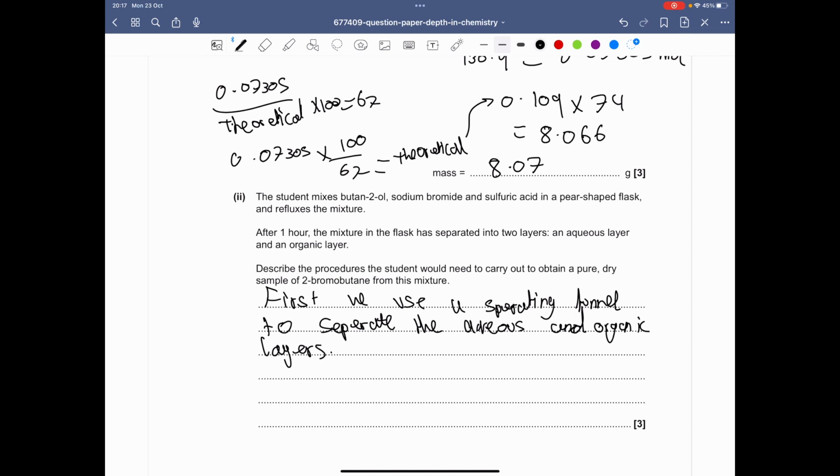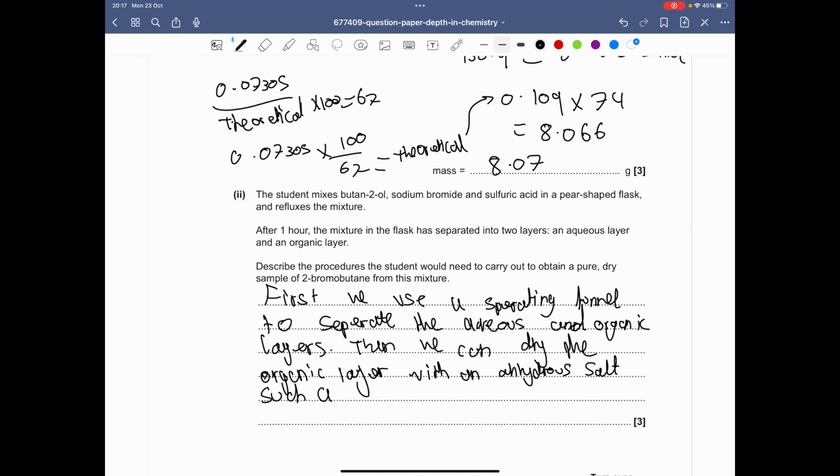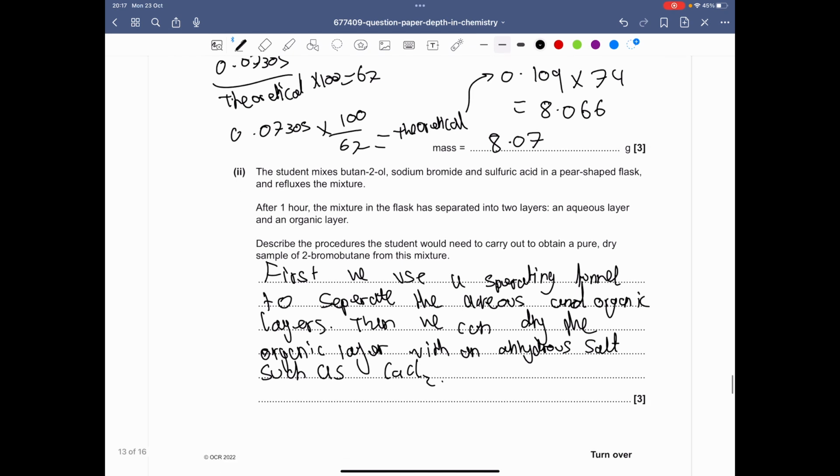So that separates, and then obviously we can dry the organic layer with an anhydrous salt, such as calcium chloride. Then we can distill it, and you can collect it at its boiling point.